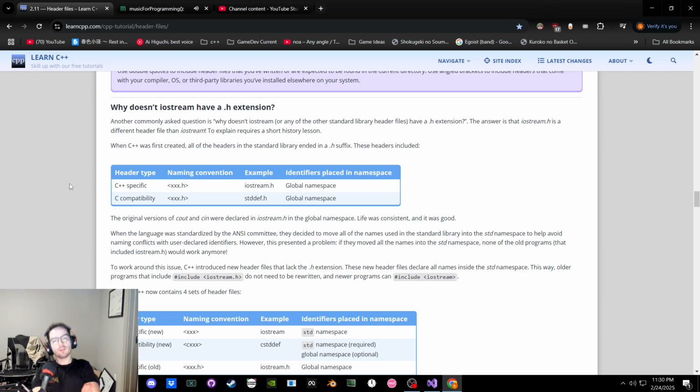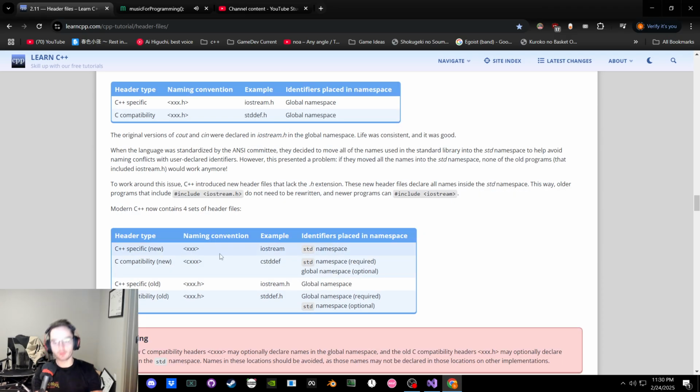So the .h is still there to not mess over people who have it, and then they added the new ones that moved it. So older programs do not need to be rewritten. Cool. Basically, it works. Don't break a bunch of things that already exist, and provide a good opportunity for new programs to use the new stuff. Noted.